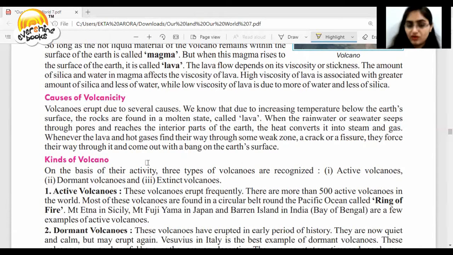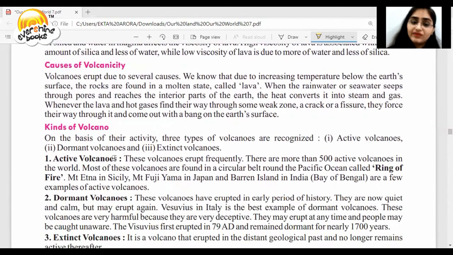Now, there are some kinds of volcanoes: active, dormant, and extinct. What are active volcanoes? Those which keep on erupting frequently. There are in total 500 such volcanoes, and basically they are found in the circular band around the Pacific Ocean. That is why we also call it the Ring of Fire.